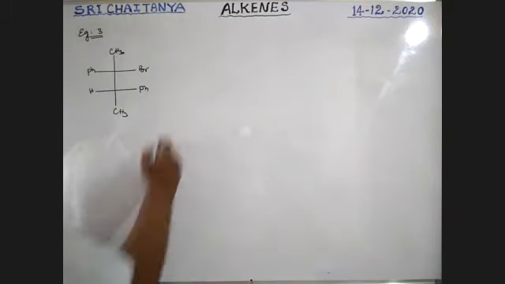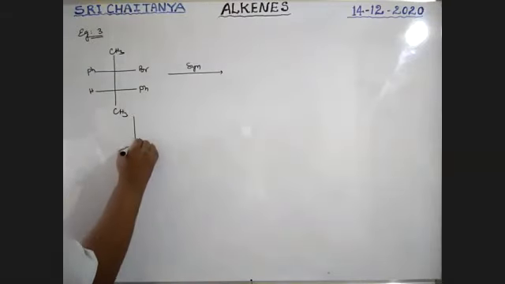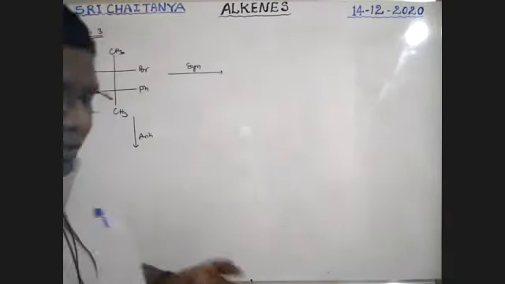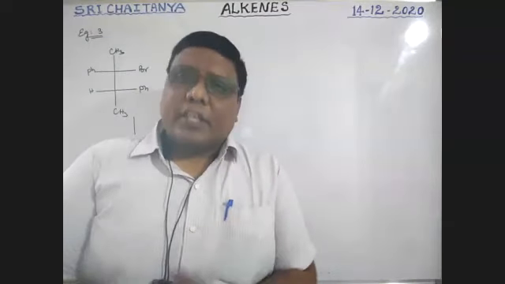Okay. I want to explain both the syn elimination and anti-elimination, starting with this compound. Boys, first of all, convert this compound into Sawhorse structures.